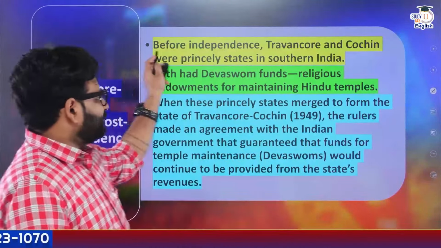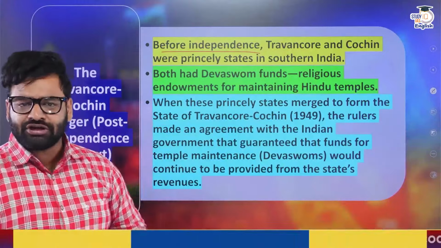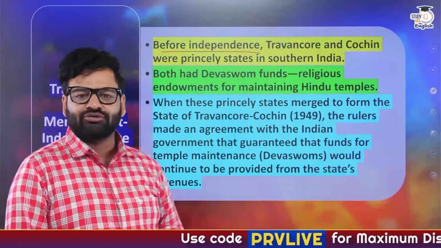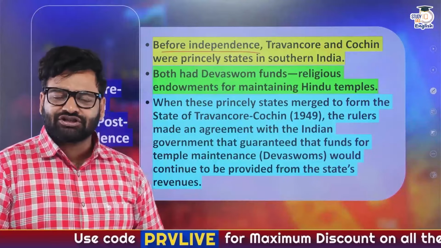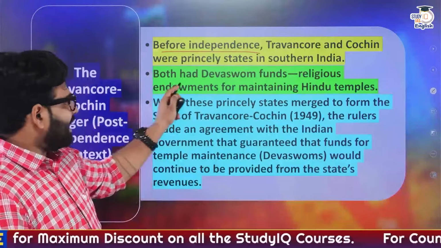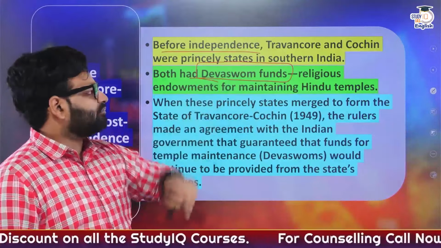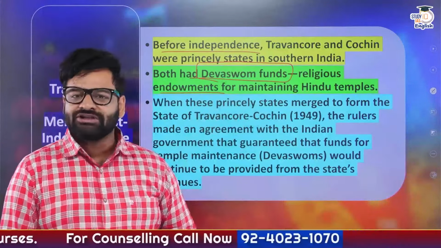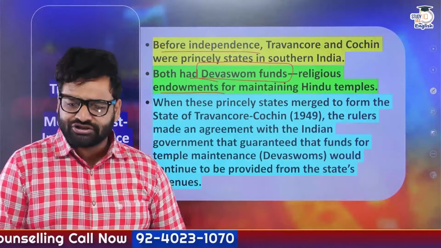So as you can see, before independence, Travancore and Cochin were independent princely states. Initially they were reluctant to join, but with some delegation and negotiations, they joined the Indian Union. Both had initially their Devaswom funds, that is, the funds for religious endowments and the maintenance of Hindu religious institutions.